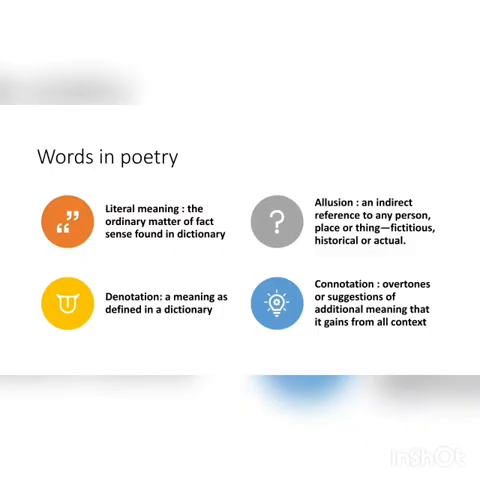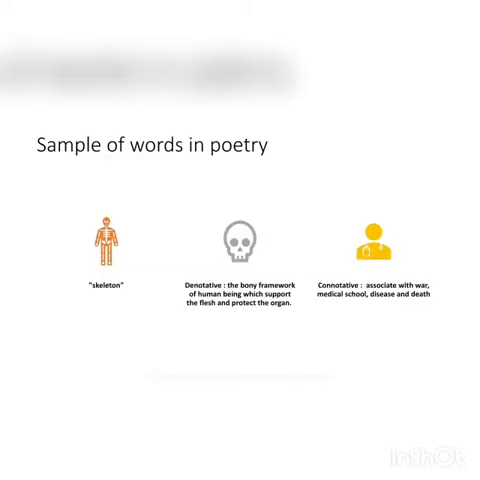First of all, you will have to see the words in poetry. Poetry usually has literal meaning and then denotation, connotation and allusion. Literal meaning is the ordinary matter of fact sense found in the dictionary. It is the same as denotation, that is the meaning as defined in a dictionary. On the other hand, connotation is the overtones or suggestion of meaning that a word gains from all contexts. Allusion is an indirect reference to any person, place, or thing, fictitious, historical, or actual.